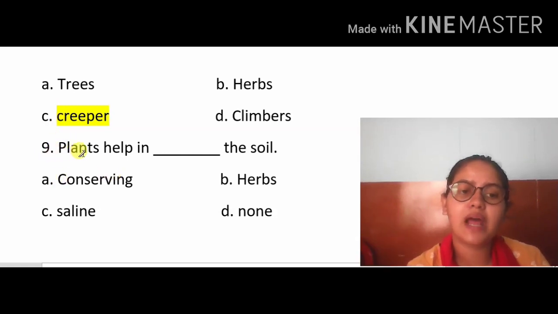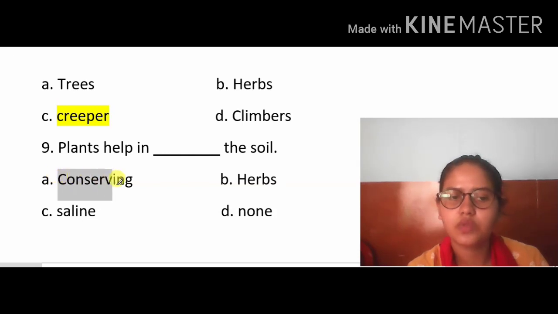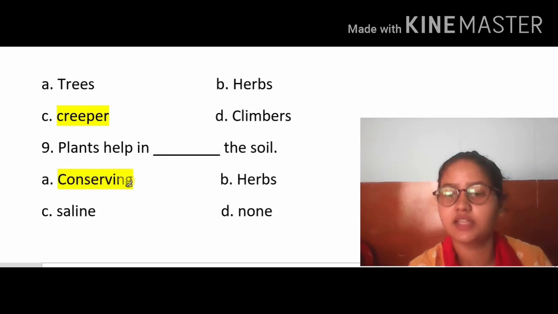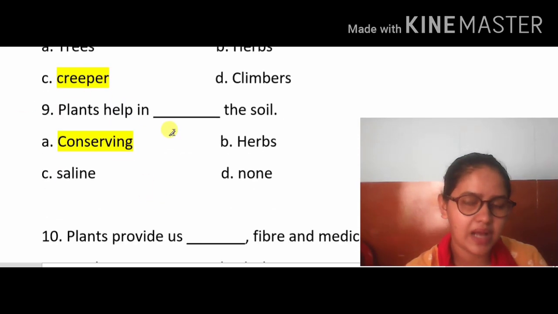Now the next is, plants help in dash the soil. What do they do? Plants help in conserving the soil, selling the soil, or none. So the answer is the first, conserving. Plants help in conserving the soil, which means saving the soil. Plants are doing that.